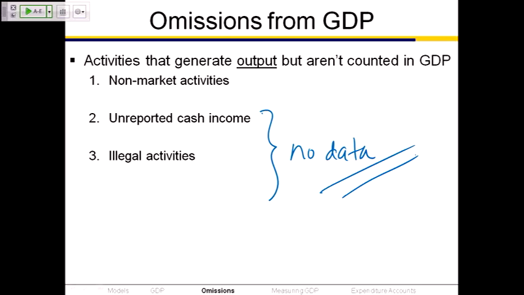The other thing that's not included in GDP are illegal activities, not because they're not generating economic output, but because, once again, there's no data. So somebody who is a drug dealer selling illegal drugs is unlikely to report their income on their 1040 form in April. If they're not reporting their income because it's illegal activity, we're not going to have any measure of it. And so there you go.